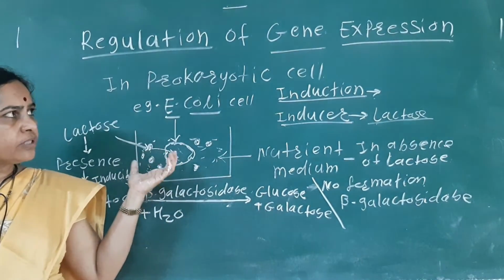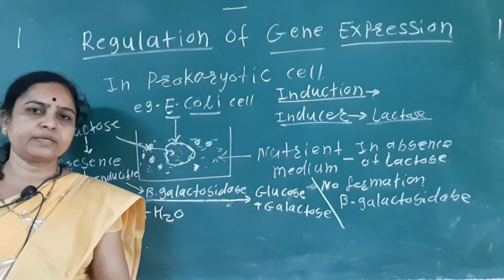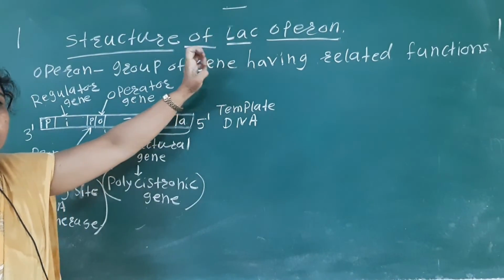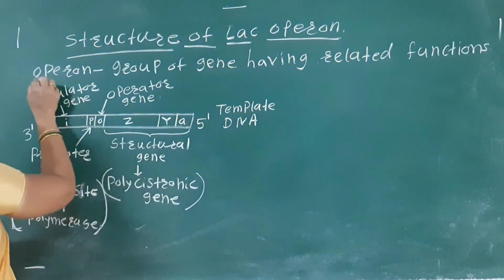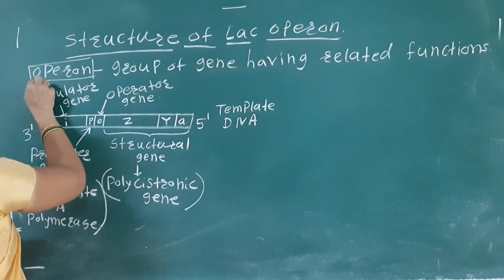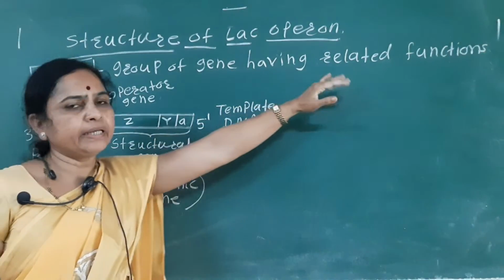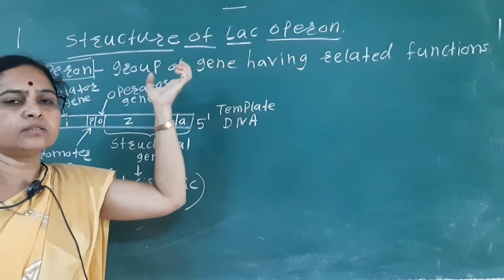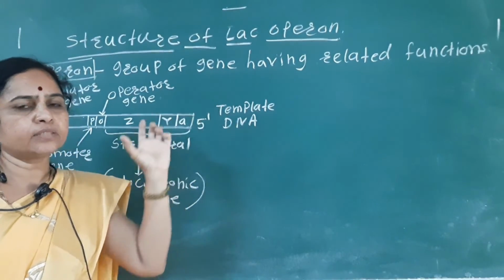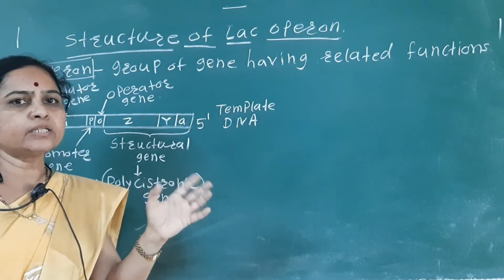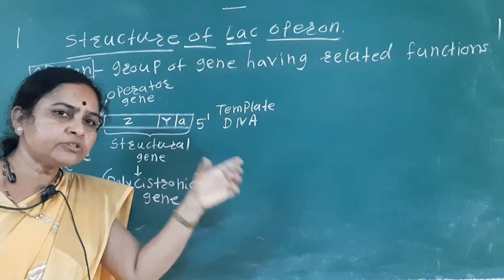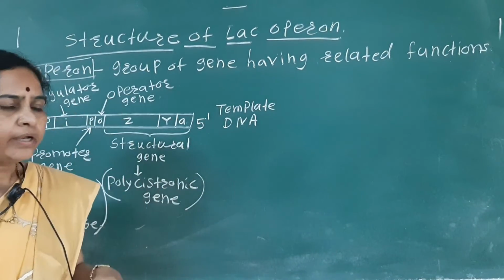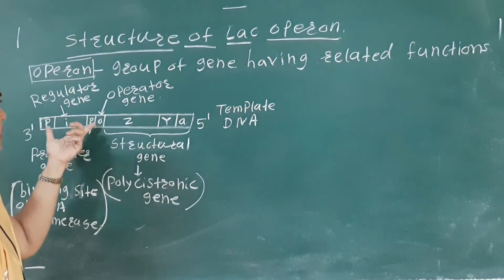So next we see the operon concept, the structure of the lac operon. First we see what is meant by the operon. The operon means a group of genes having related functions. We have seen the structure of DNA; a single fragment of the DNA is known as a gene. A group of genes with related functions is known as the operon. So in the prokaryotic cell, there is the operon.